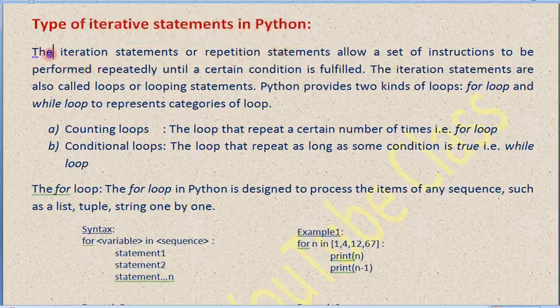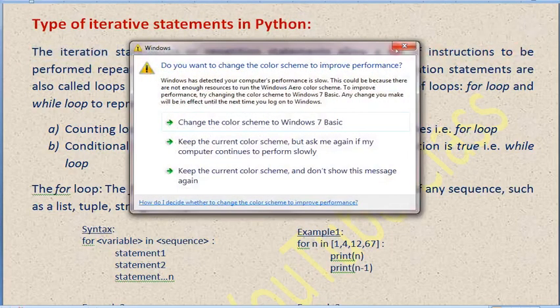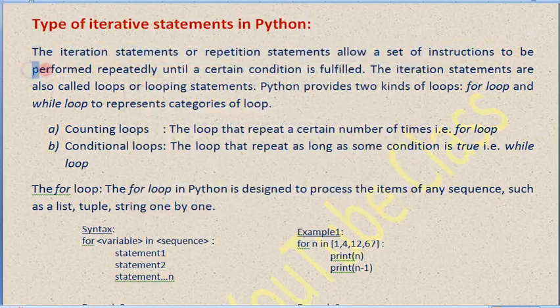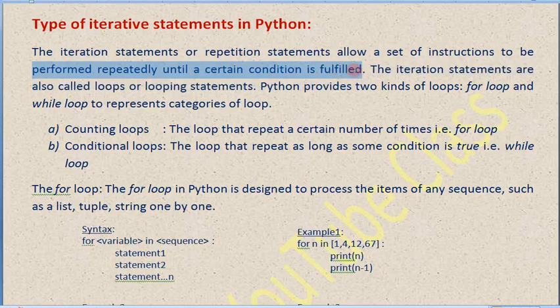Let's see the theory first. The iteration statement or repetition statement allows a set of instructions to be performed repeatedly until a certain condition is fulfilled. It means there will be a condition, and until that condition gets satisfied, it will keep repeating your work.